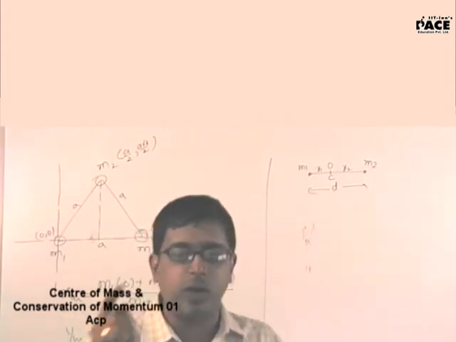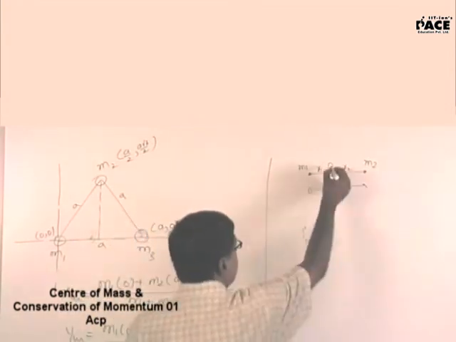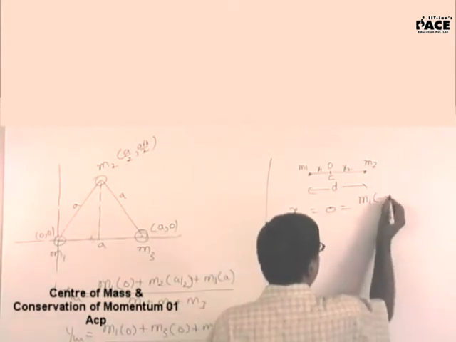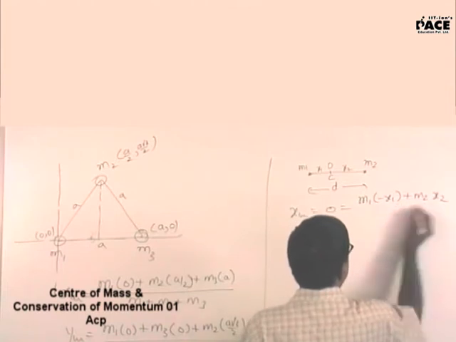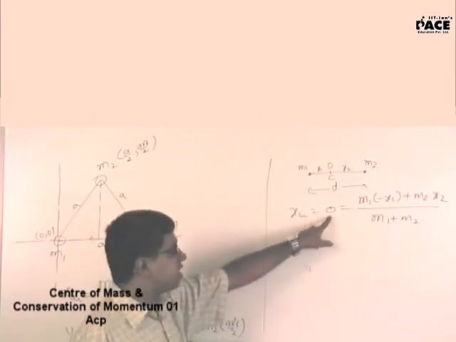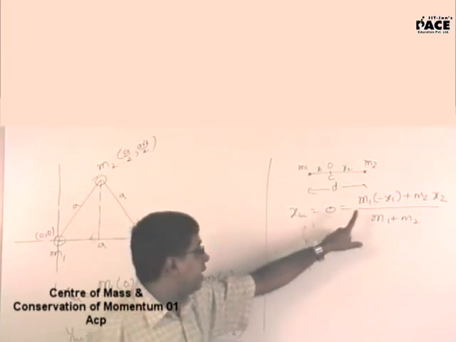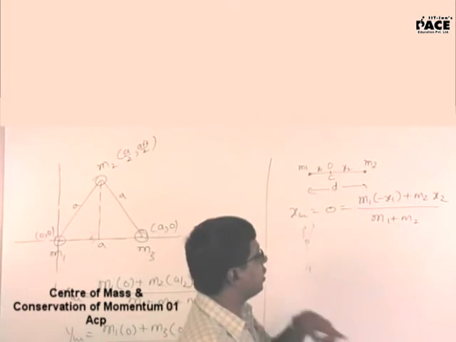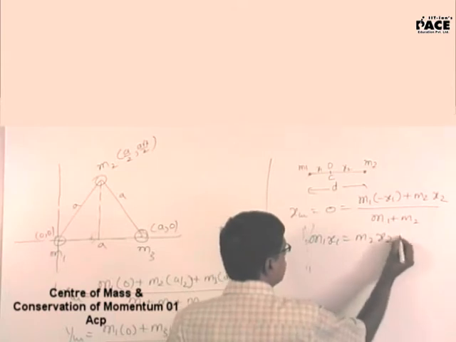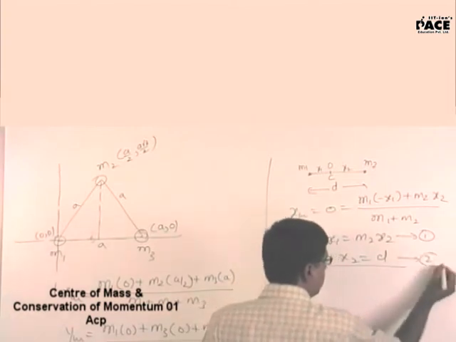Only if I tell you the value of x1 and x2, you will know the position of center of mass. But I assume the origin to be there. If the origin is at the center of mass, XCM will be 0, so 0 equals (m1 into minus x1 plus m2 into x2) divided by (m1 plus m2). So XCM's coordinate is 0 because you placed the origin at the center of mass, and hence this became minus x1 because from the center of mass you are going towards the left. m1 x1 is equal to m2 x2 is my first equation. x1 plus x2 is equal to d is my second equation.